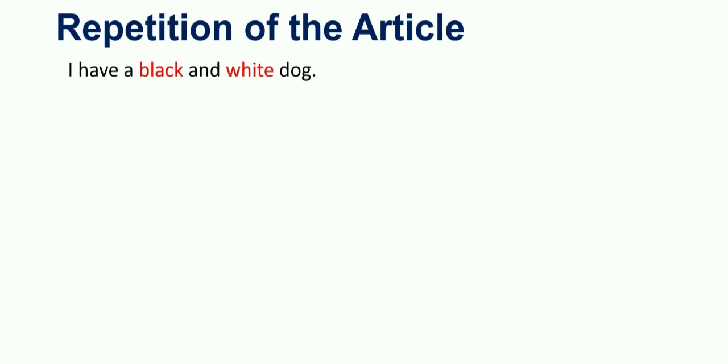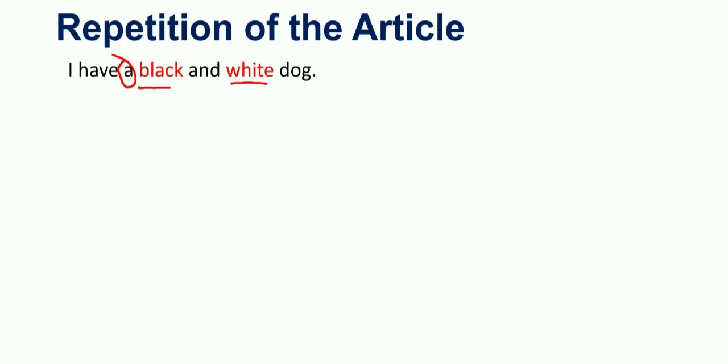We have the first sentence. Here it is: I have a black and white dog. Here I did not repeat the article, and I have only one article, and it is used with black and white.